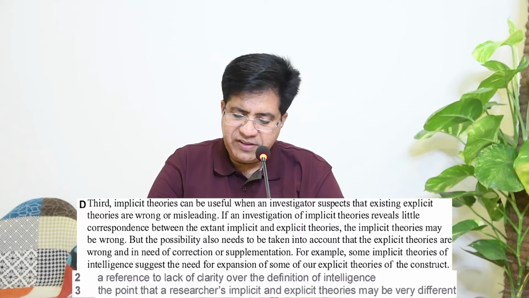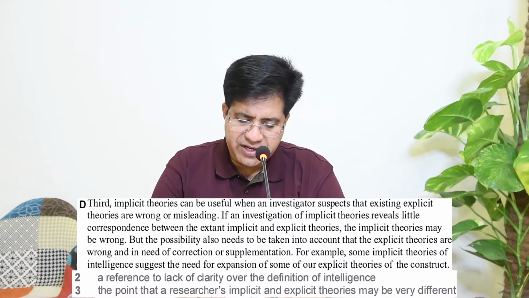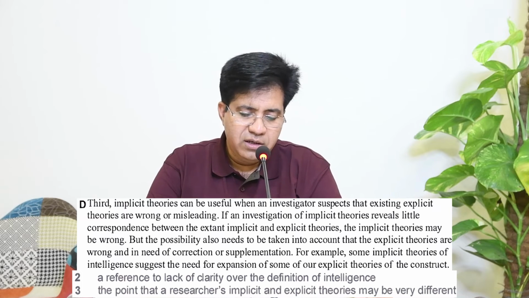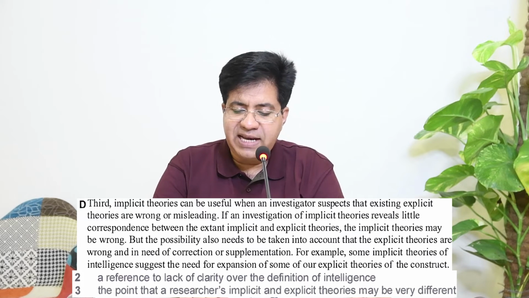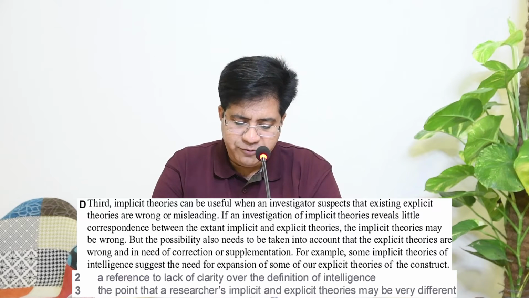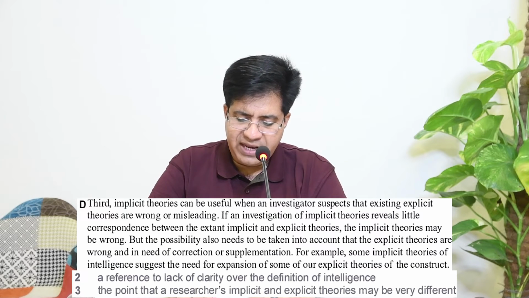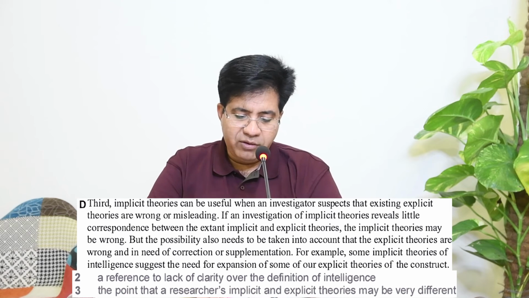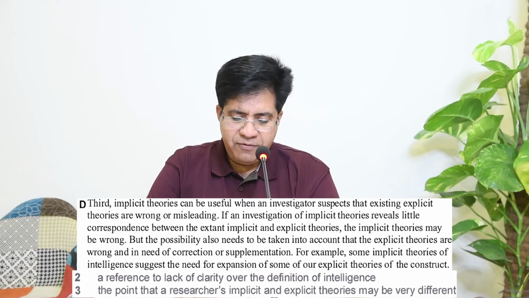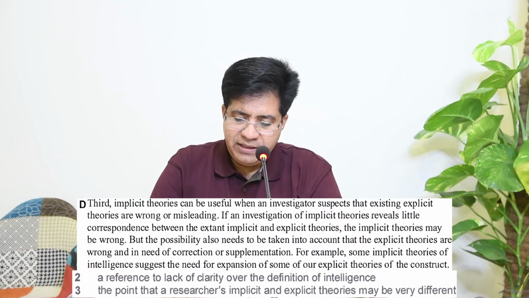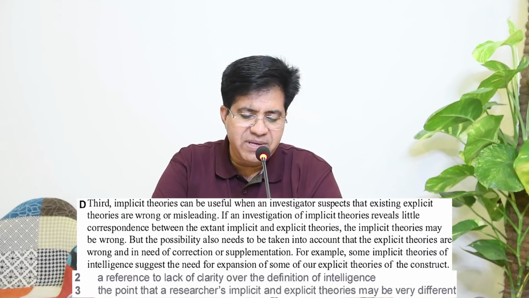Implicit theories are mentioned in paragraph C. Second, the implicit theories of scientific investigators ultimately give rise to their explicit theories. But what's the question? Yes, the point that researchers' implicit and explicit theories may be different. Now, if you come to paragraph D, third, implicit theories can be useful when an investigator suspects that existing explicit theories are wrong or misleading. Now they say implicit theories can be useful when investigator means researcher, suspect means may, that existing theories are wrong or misleading. So what is that?